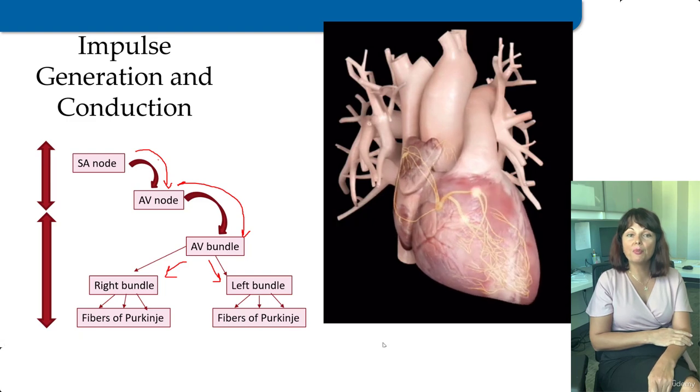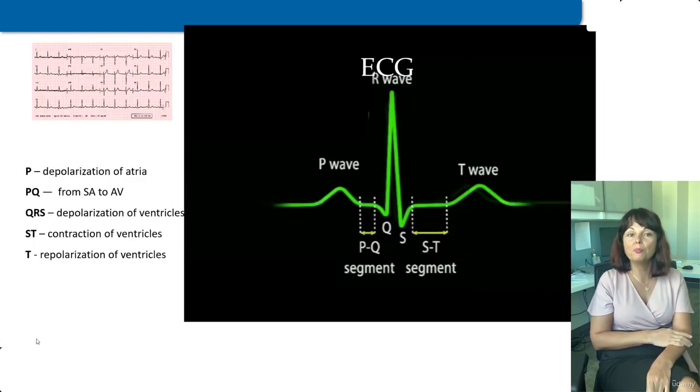Impulses generated by the conducting system of the heart can easily be registered by means of ECG. As many cardiac diseases are complicated with conductive disorders, ECG is a very important diagnostic procedure.